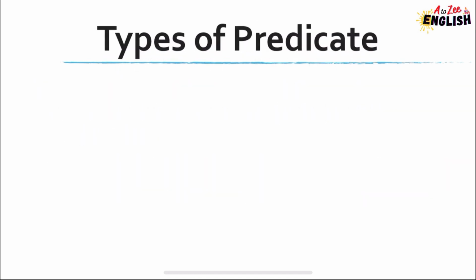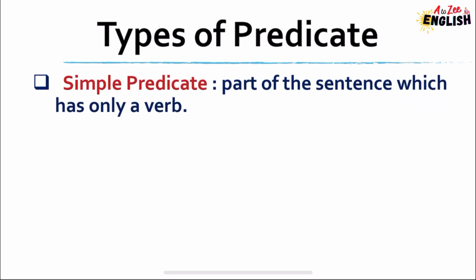So what are the different types of predicate? The first one is the simple predicate. It's a part of the sentence which has only a verb. Ice melts. Melts is the only verb in the sentence, so it is a simple predicate. He plays cricket. Plays is the only verb here.